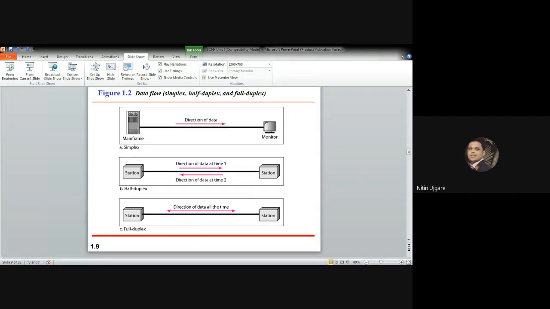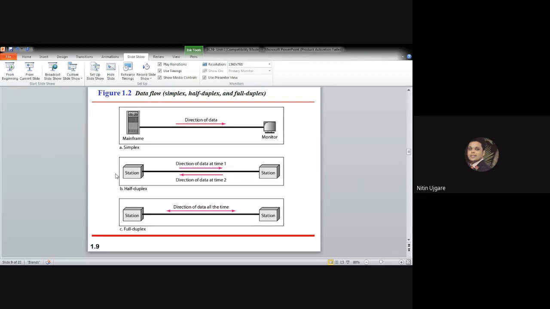Then the second form of communication is half duplex mode. In half duplex mode, each station can both transmit and receive, but not at the same time. When one device is sending, the other can only receive, and vice versa. Half duplex mode is like a one-lane road with traffic allowed in both directions. When cars are traveling in one direction, the vehicles on the other end have to wait. So in half duplex transmission, the entire capacity of the channel is taken over by whichever of the two devices is transmitting at the time.